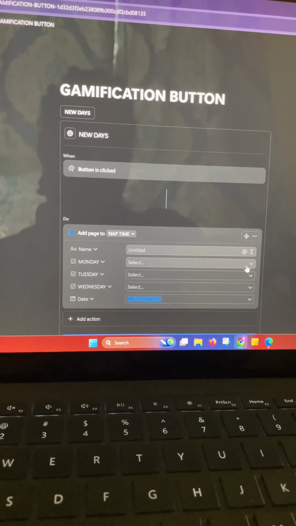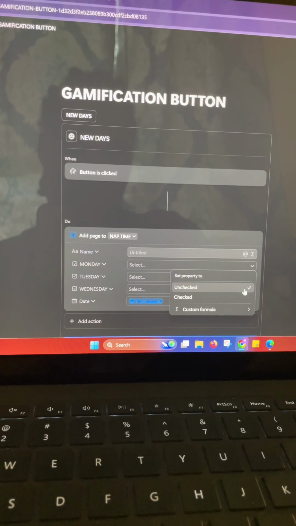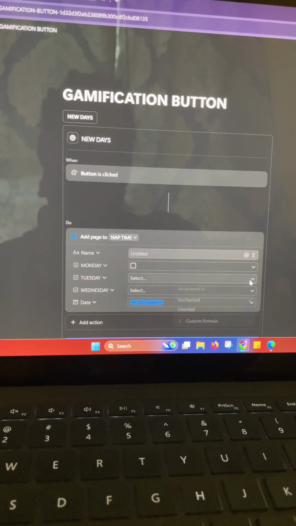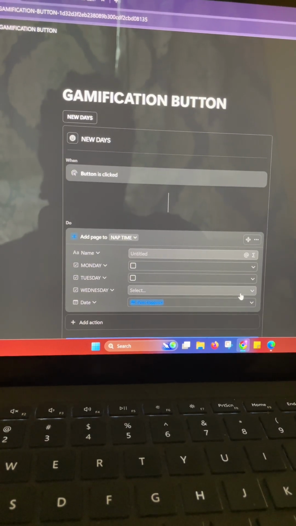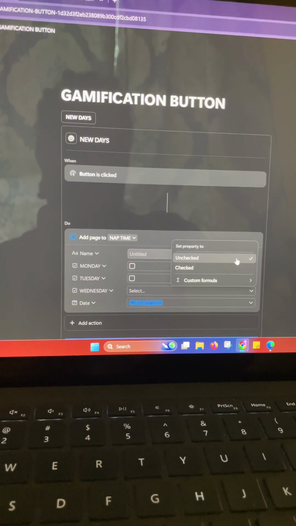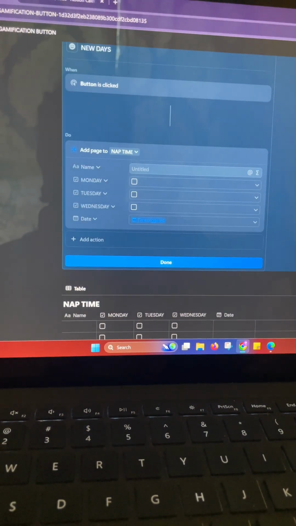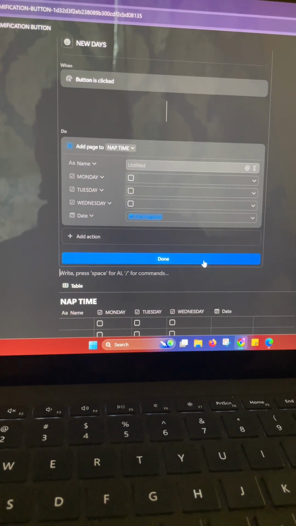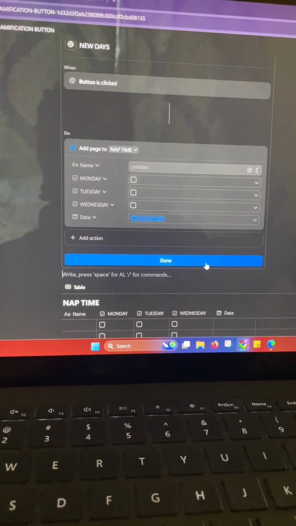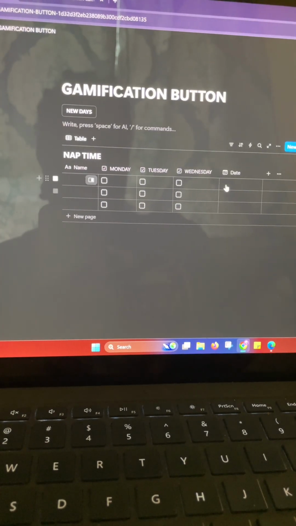So say for instance, this is unchecked. These are all unchecked properties. And then once that is set up, it will show you